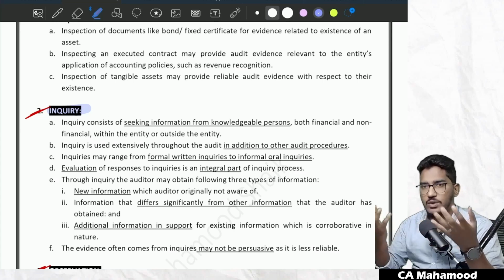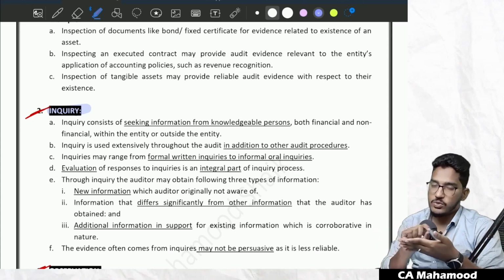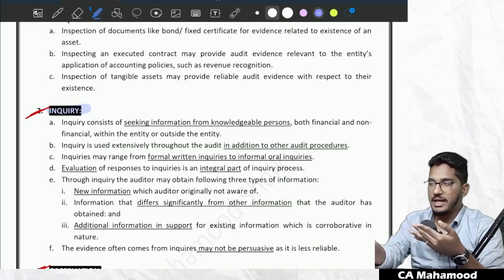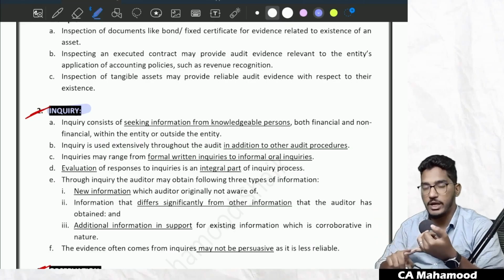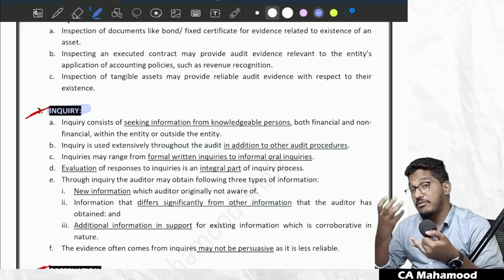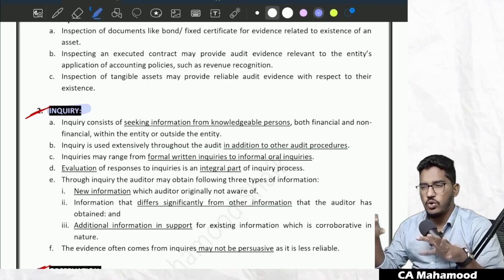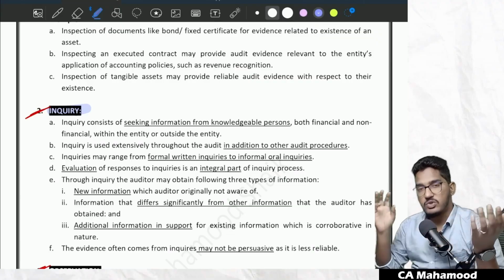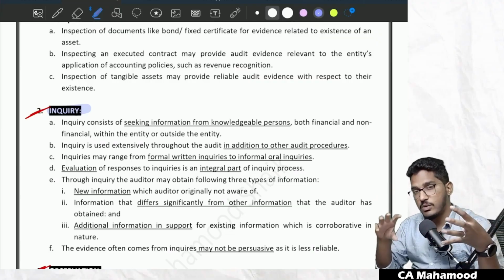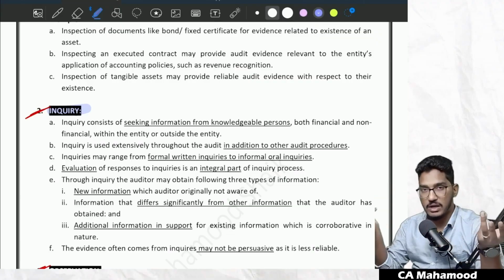Like for example, whatever questions you need answers for, you can write it on a piece of paper, give it to the client, and ask them to give the responses also in a written format. That is a formal written inquiry. Or even you can do the inquiry by way of informal oral inquiries also. No paper, nothing. Just you will go and informally ask the questions and get the information. So inquiries can range from formal written inquiries to informal oral inquiries.